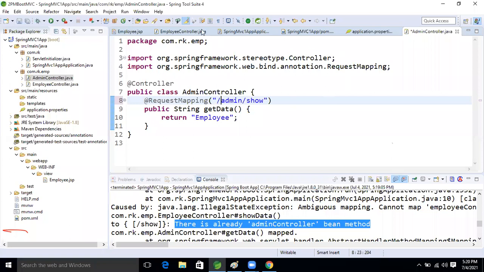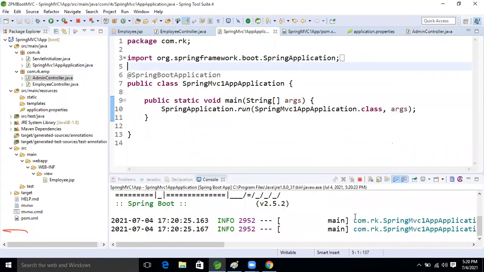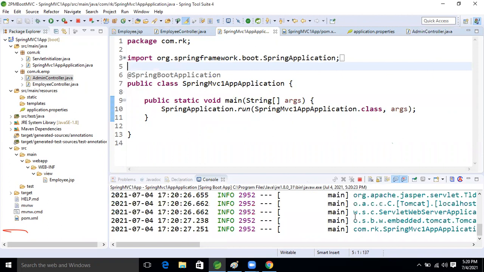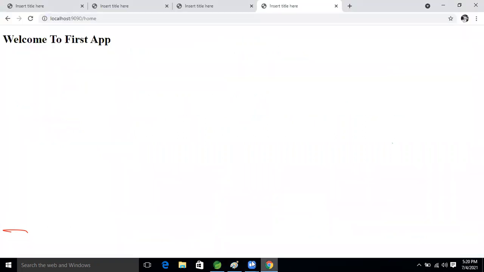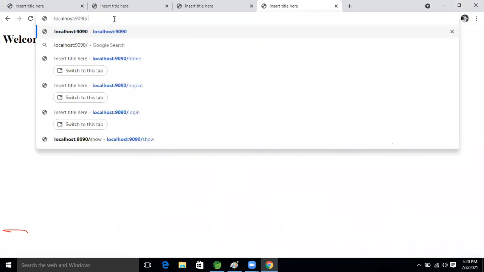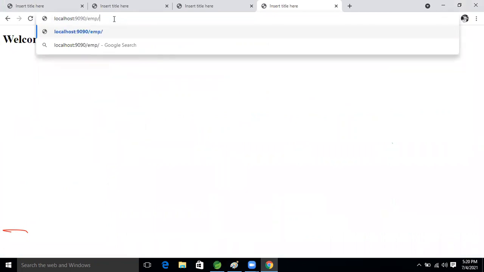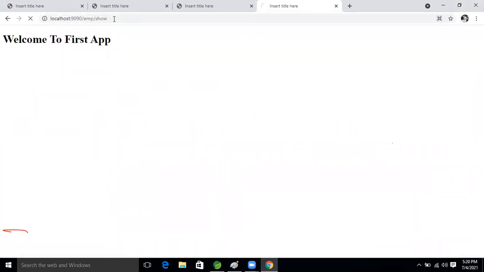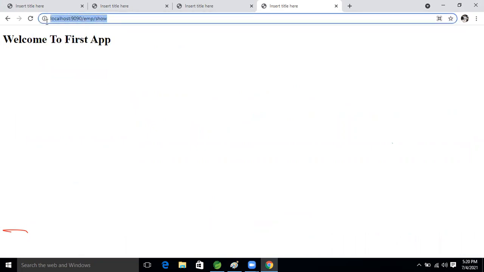Then this is the correct code. Right click, run. Now our application is running, guys. Here we will change it. First, EMP. I want EMP plus, so see, the result is there, right?